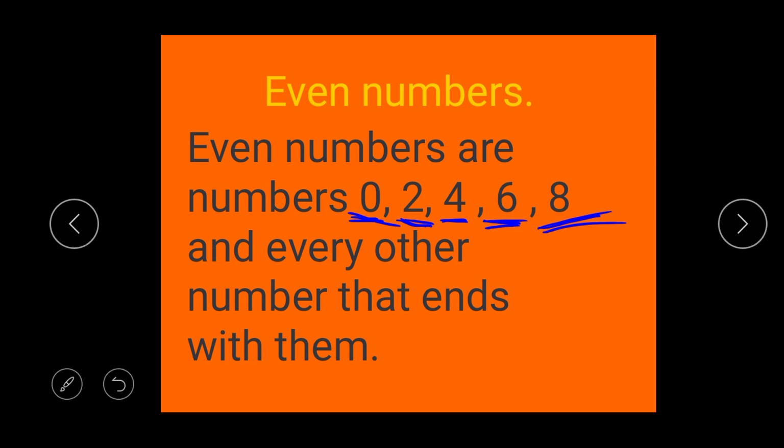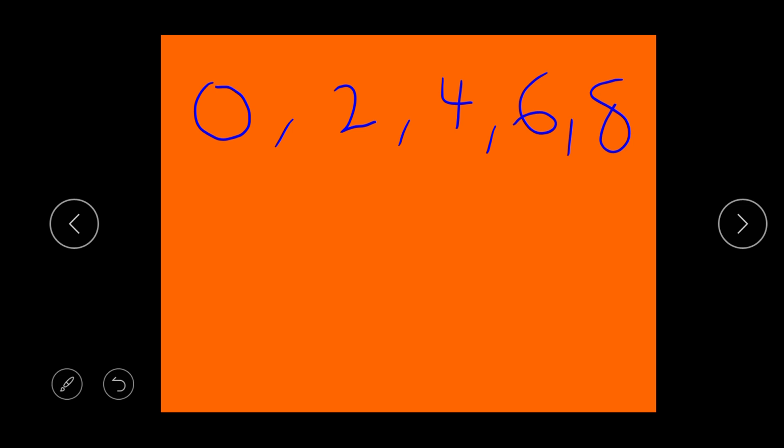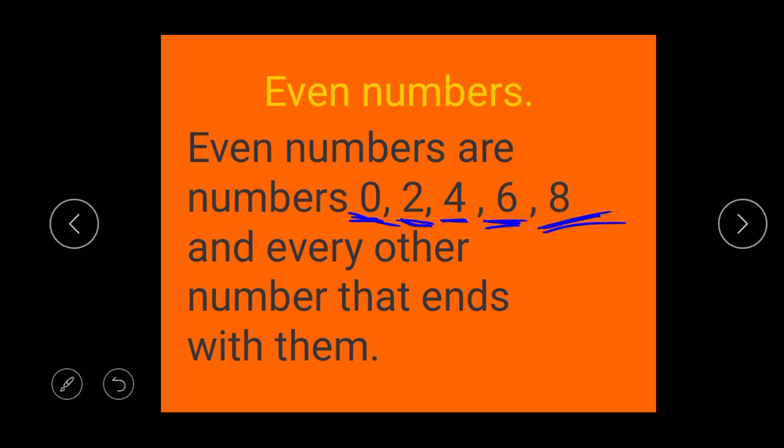Good. So let's move on. Like I said in the song and in the definition, we said even numbers are 0, 2, 4, 6, 8, and every other number that have them at the back, or every other number that ends with them.